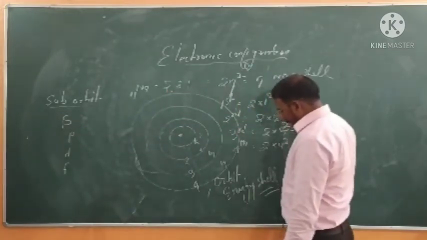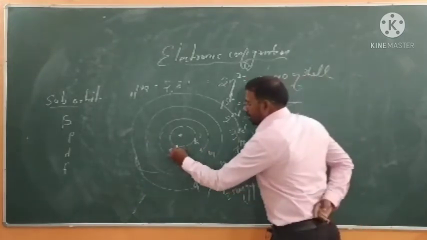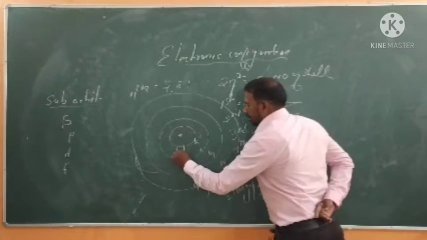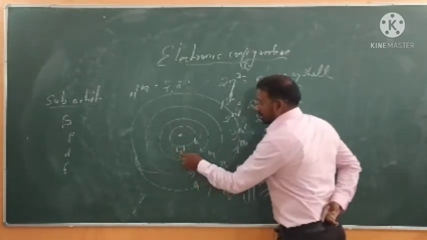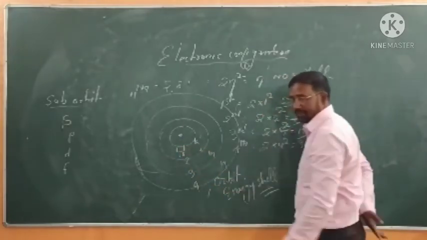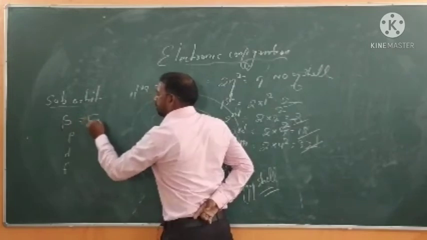So you can see that the first energy shell has one subshell, which is called 1s. Why am I writing 1? Because it indicates that it belongs to the first shell. And you know that S has only one room.